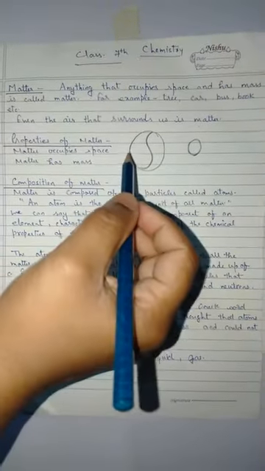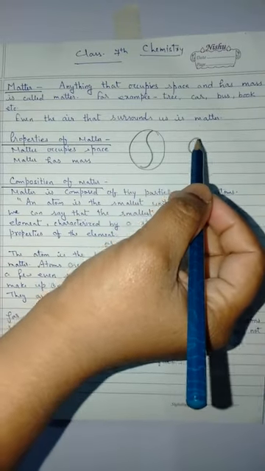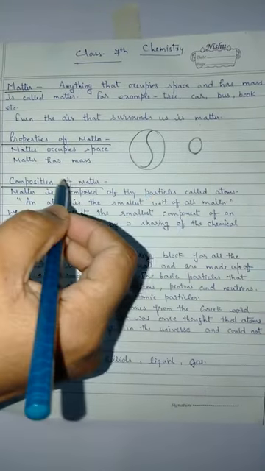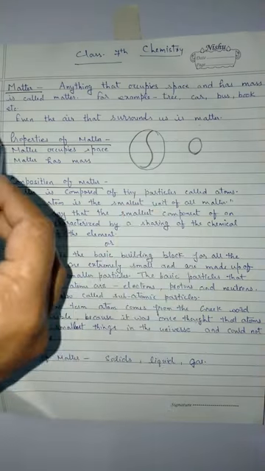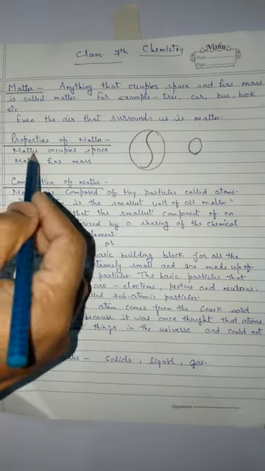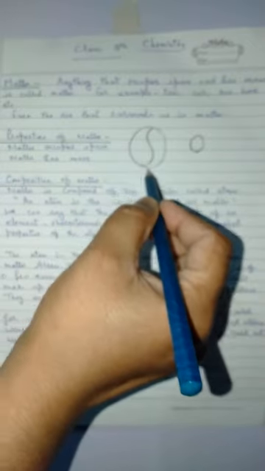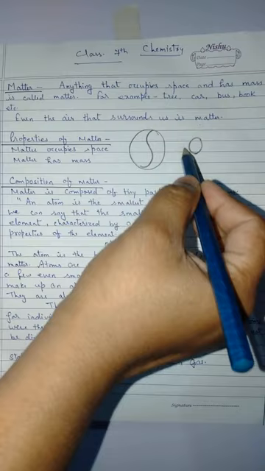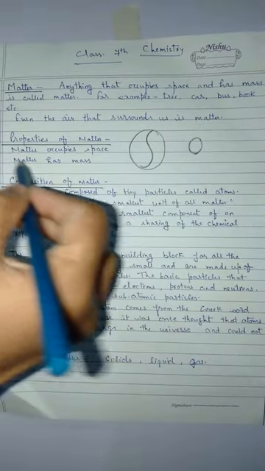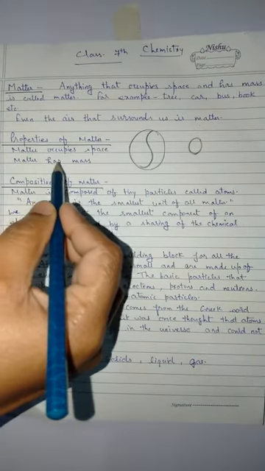A football occupies more space than a tennis ball. Similarly, a jug occupies more space than a glass tumbler. So, this is the first property of matter: matter occupies space. The space occupied by this football is more in comparison to the space occupied by this tennis ball. Now, the second property is matter has mass.